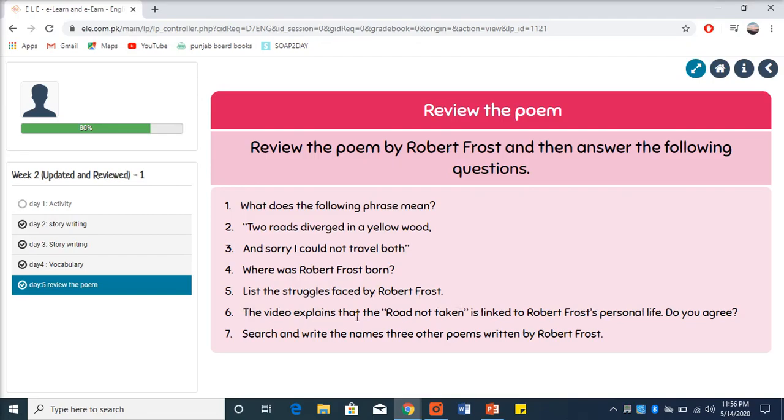The video explains that The Road Not Taken is linked to Robert Frost's personal life. Do you agree? You read something about his personal life. If you want to learn more, you can go to Google and write Robert Frost's life and learn about his life. And tell if this poem is related to his life. If yes, give some reasons to explain your answer. If no, give some reasons as well to explain your answer.